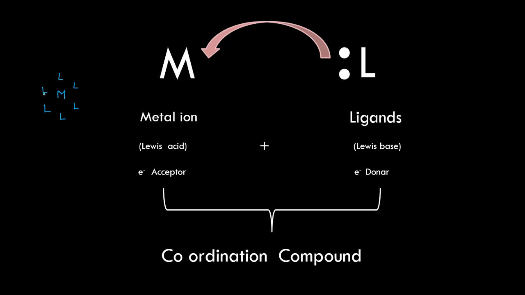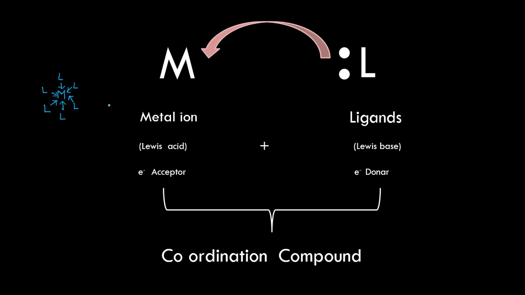These are called ligands, and the central metal is surrounded by the ligands with one special type of bonding called the coordinate covalent bond. Because of this coordinate covalent bonding taking place between the central metal atom or ion and the ligands, these particular molecules are considered as coordination compounds.